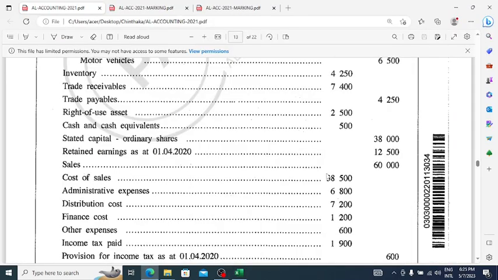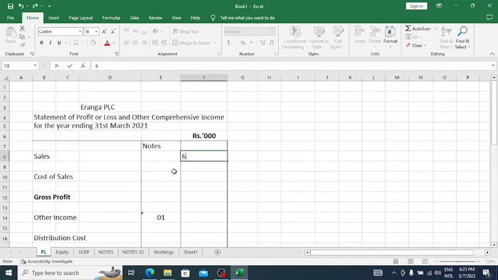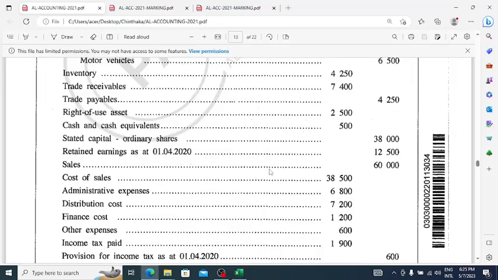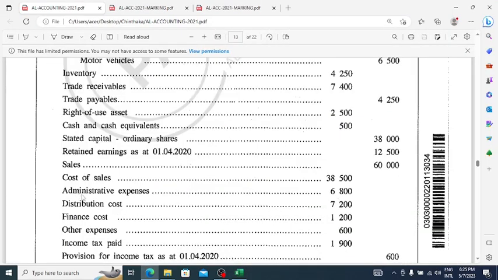And then sales 60,000. 60,000 sales should be recorded in the income statement. And then cost of sales 38,500, adjustment. And then administrative expenses, we took that. Distribution cost, okay.